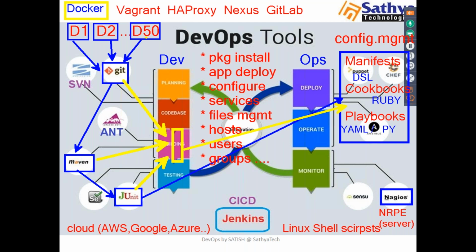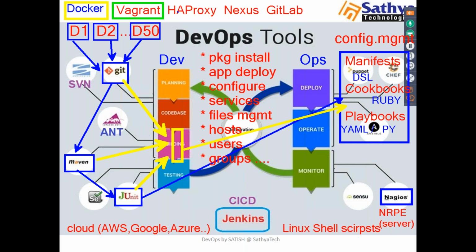Docker will have some more concepts here: Dockerfile, Docker Compose, Docker Swarm, Docker cluster. We'll see all these things in Docker. And one more tool here, Vagrant. What is Vagrant? Vagrant is a tool to create VMs, virtual machines. If you want to create VMs, you can use Vagrant. With the help of Vagrant, we can create multiple VMs. We'll see these things later.